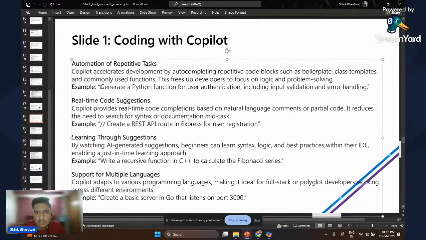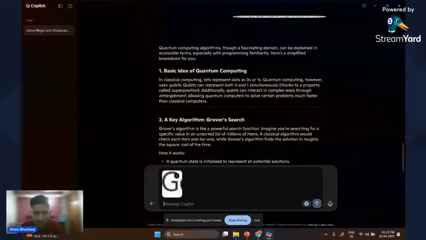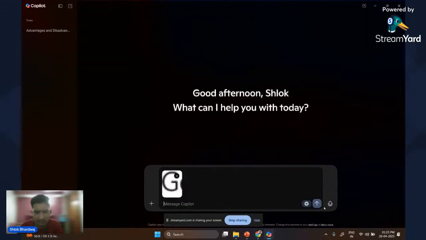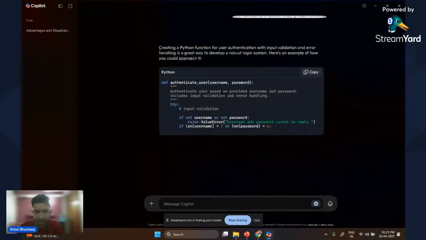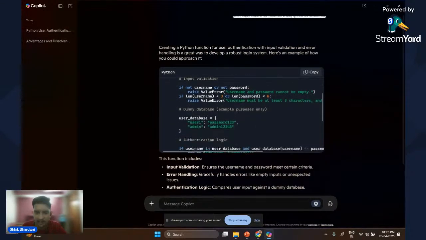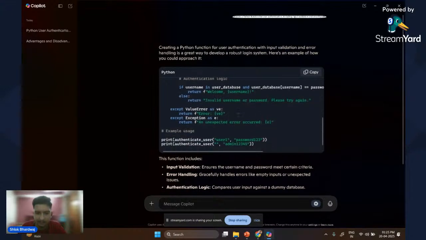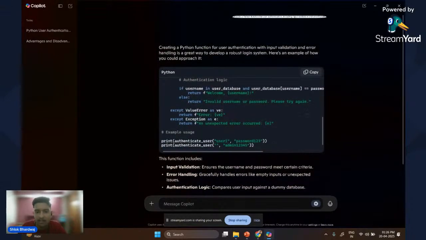We can easily do this by generating a boilerplate template, which we'll be doing today in the demo session. And after this, let's copy this and make a new chat for the Python one and see. It created code for us for the hashing and security, and we can directly incorporate this code into our project and use it.